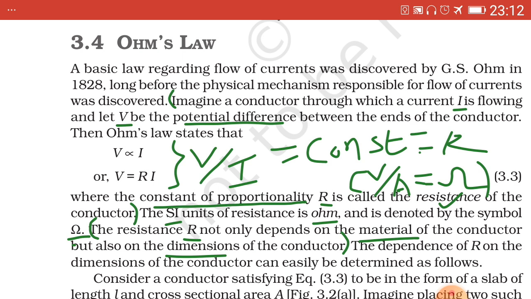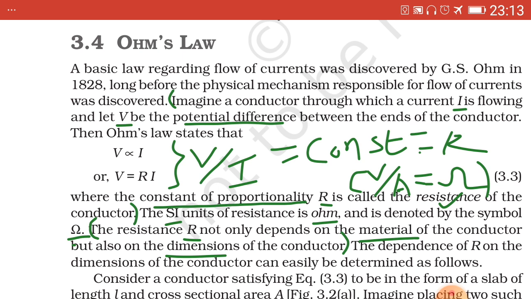That is, we can say that the ratio V upon I is always a constant quantity which is termed as resistance capital R. In the other sense, resistance is termed as opposition to the flow of electric current.